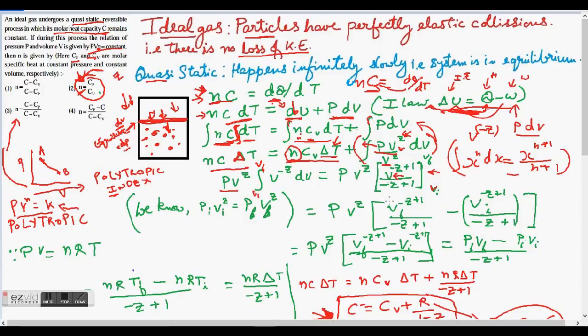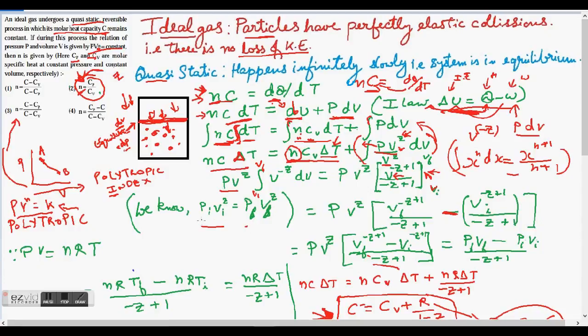V is the variable here, and Z is a constant. So instead of V, I can substitute V final and V initial. That's how we solve such expressions. So I will subtract these two. Now what's next? PV to the power Z, V final to the power minus Z plus 1, minus, since the denominators are the same, I can write minus V initial to the power minus Z plus 1, over minus Z plus 1, right?